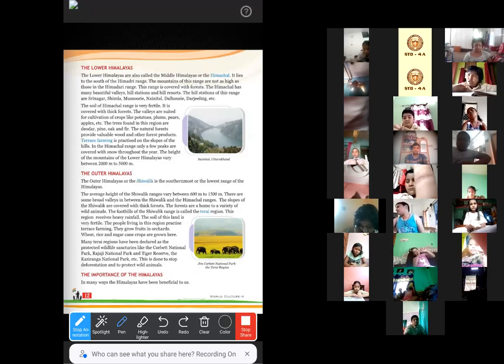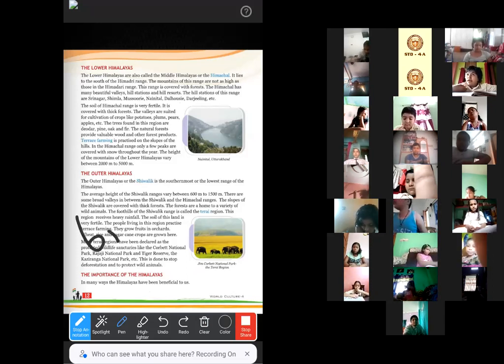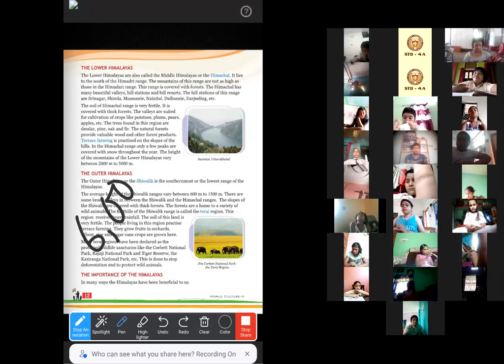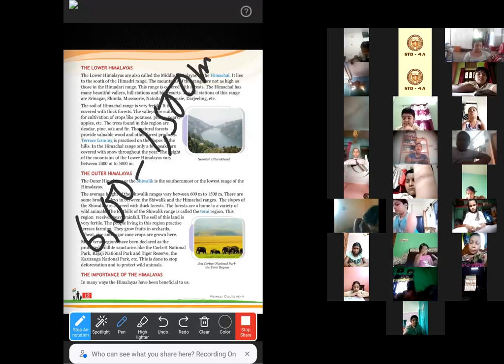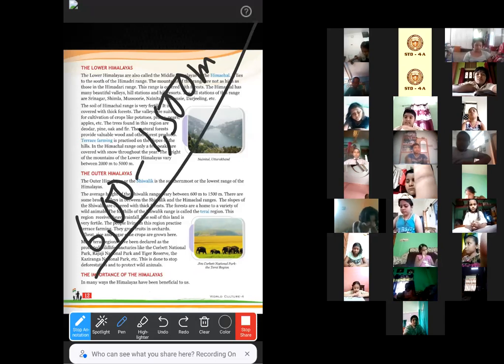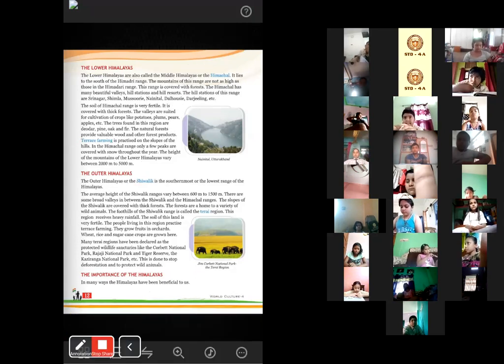Now, in case of the Outer Himalaya or Shivalik, the range is very low, that is from 600 to 1,500 meters. So you can see this is the lowest range of the Himalaya, and the southernmost range of the Himalaya.